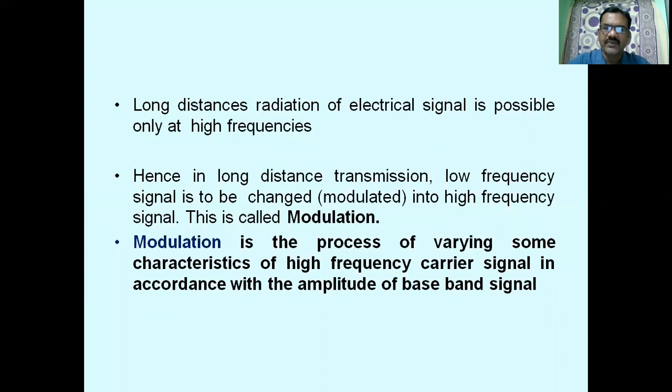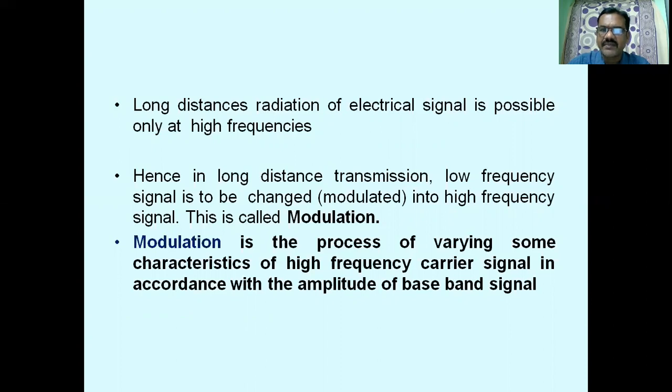So we can define the modulation process as the process of varying some characteristics of a high frequency carrier signal in accordance with the amplitude of the baseband signal. So what is a baseband signal? It is the message signal. The term baseband signal is used to represent a band of frequencies.